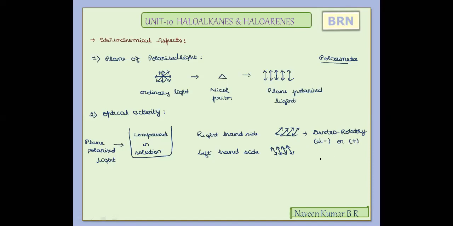So before the name of the compound, if the symbol D or plus is there, it indicates that the organic compound will rotate the plane polarized light towards the right hand side. Similarly, if it rotates towards the left hand side, then it is called a levorotatory compound, which is represented by the symbol small letter L followed by a hyphen and the name of the compound, or a negative symbol to indicate it rotates towards the left hand side.